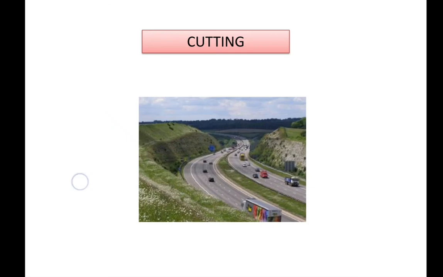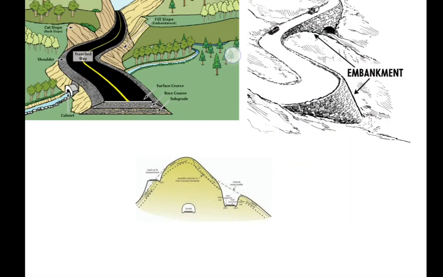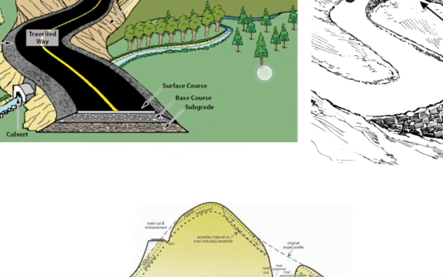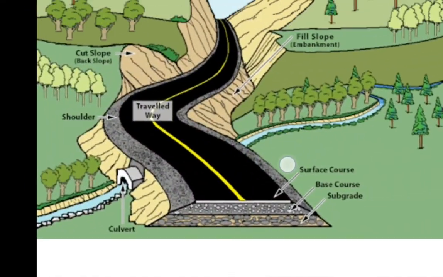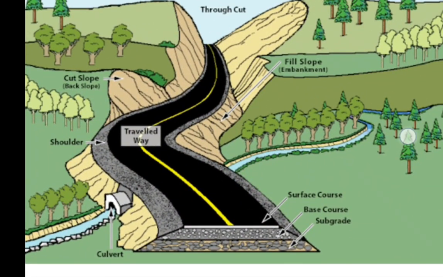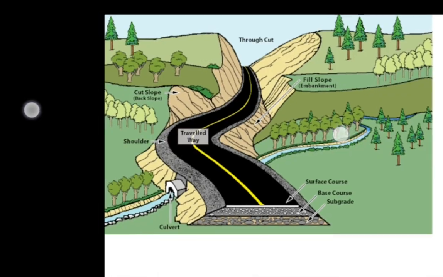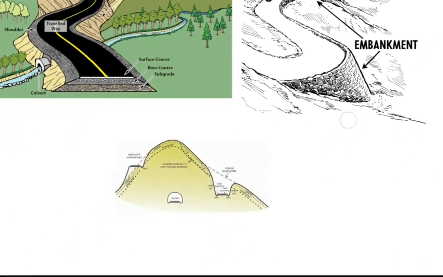Okay, this is a cutting in the road. We can see both embankment and cutting. I hope you can make out the difference between embankment and cutting. Cutting is nothing but we have to excavate and remove the soil, and we have to construct the road in between. Okay, see the figure. In this figure we can see both embankment or filling. In this case the road starting is embankment. After that we have to pass inside the hilly area. At that time the cutting is there. Okay, it's the embankment cutting.